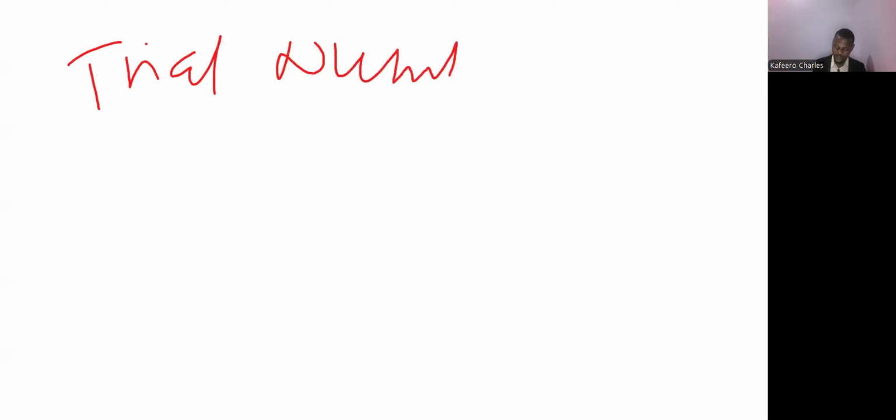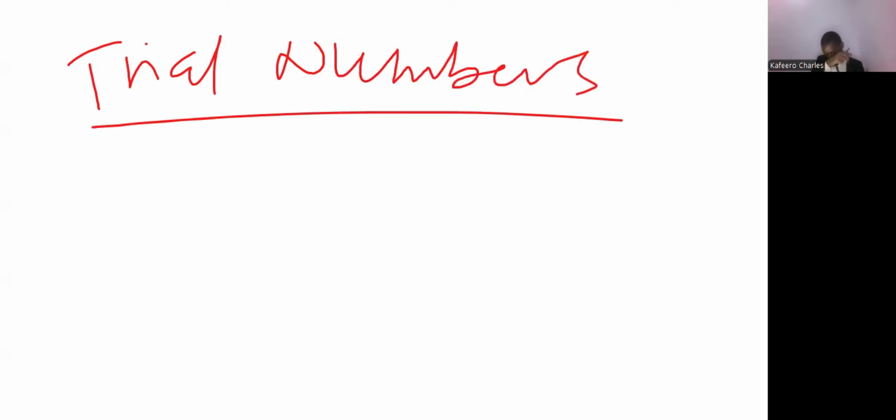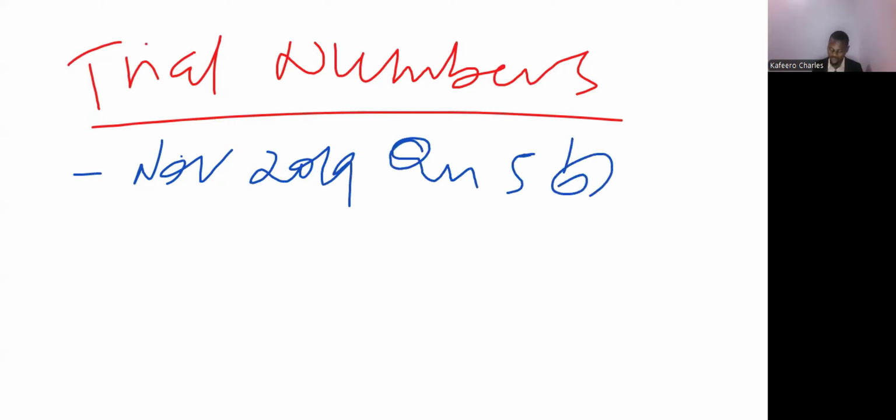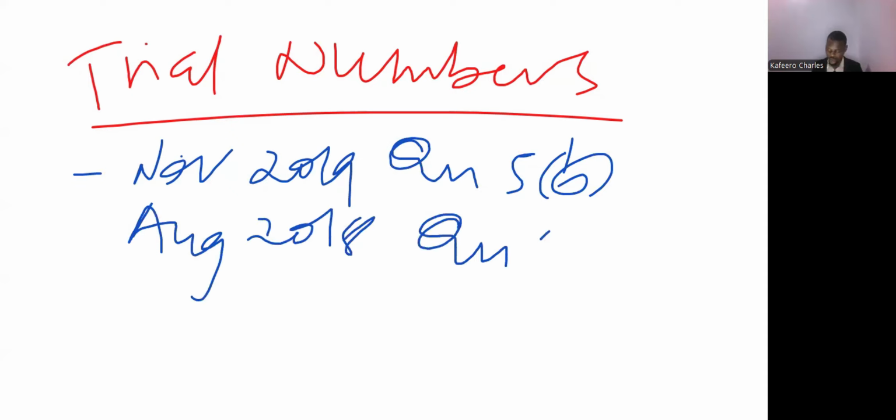So I want us to look at the trial numbers. What are some of the trial numbers that we can have on this kind of arrangement? The reference numbers that we can go by, maybe looking at November 2019, question 5, part B. We can also look at August 2018, question 2.